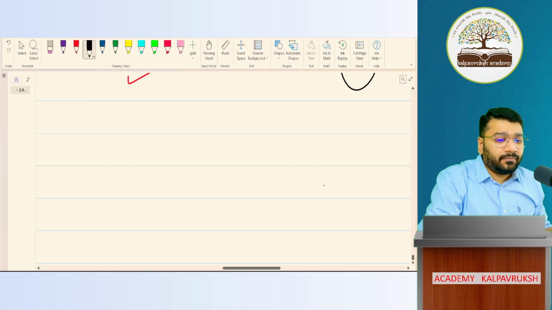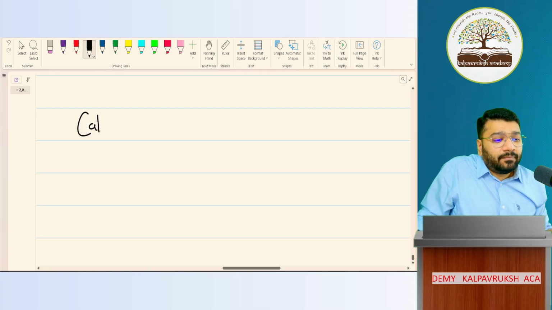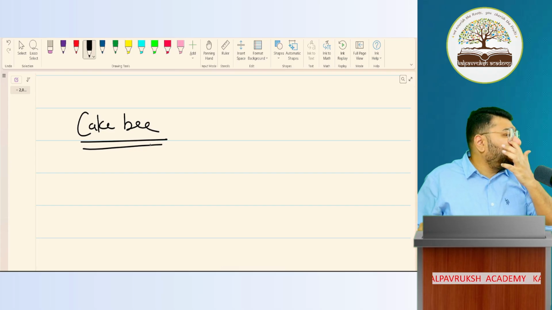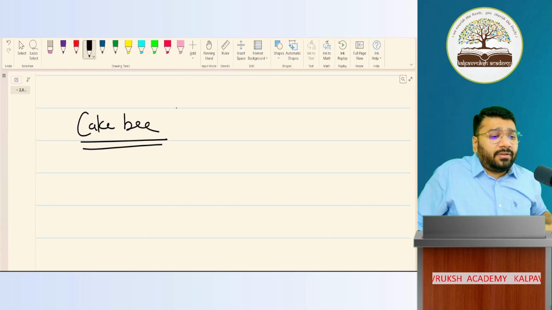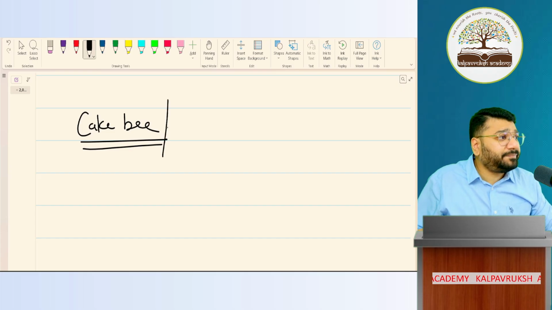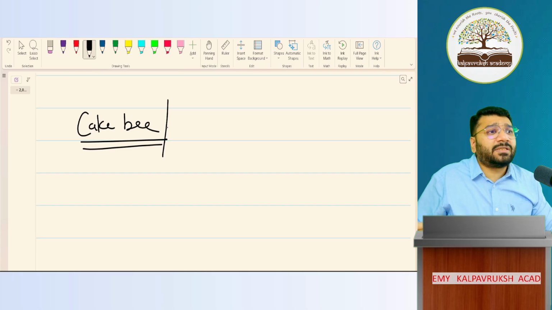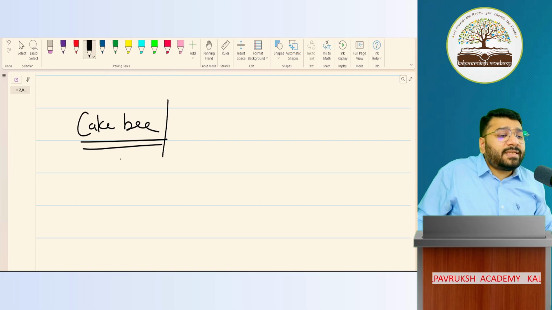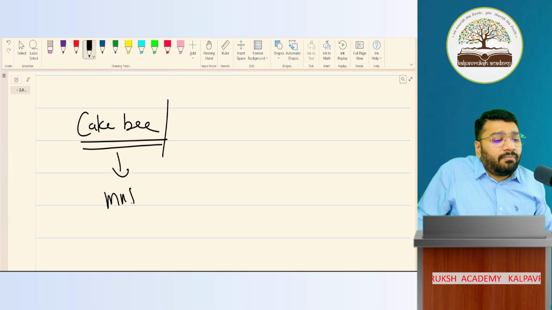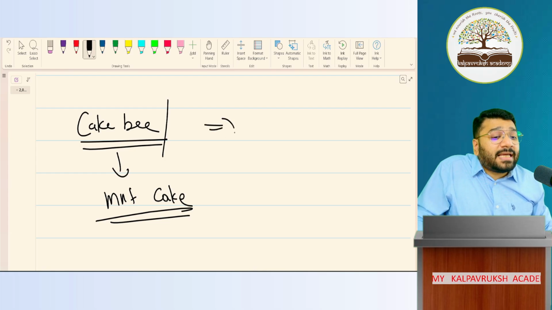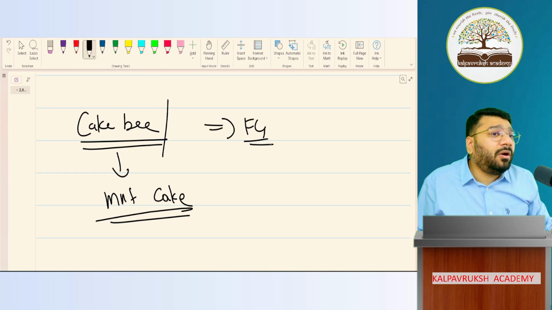Example. All of you know Cake B? Any other famous bakery where people bake cakes? Cake B is fine, can I take this as an example? So what is Cake B into? Manufacturing cake. So the cake that they manufacture, Cake B will call this finished goods. Got it? Not got it?